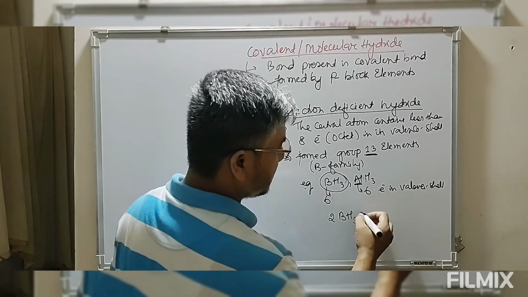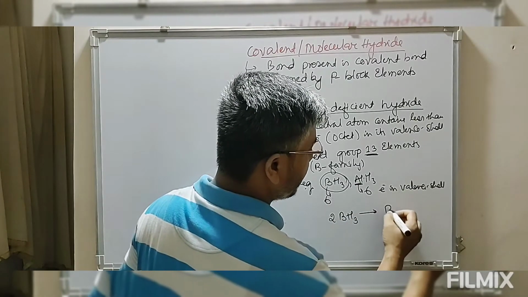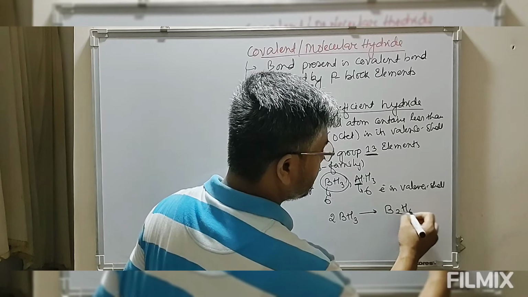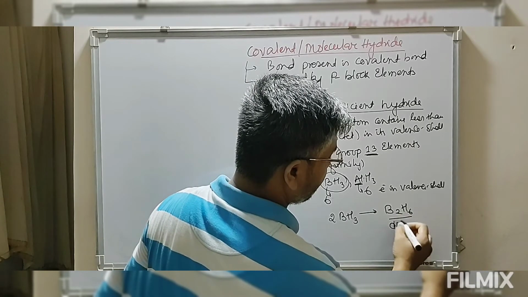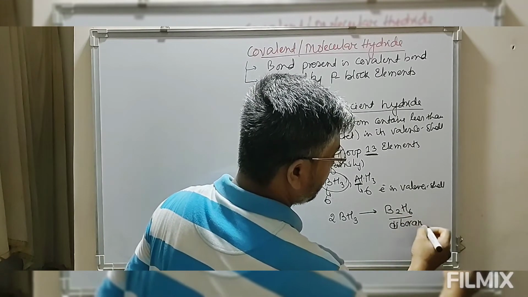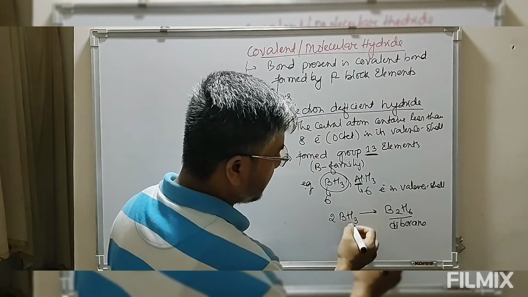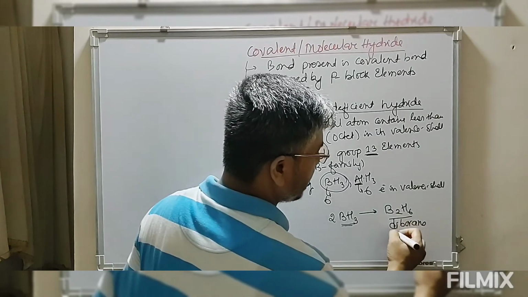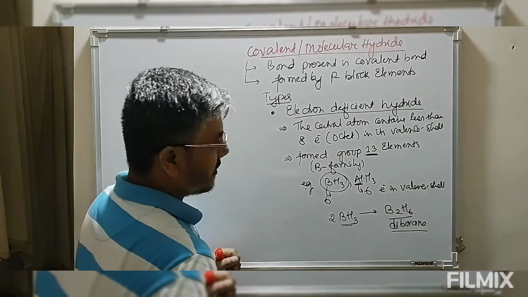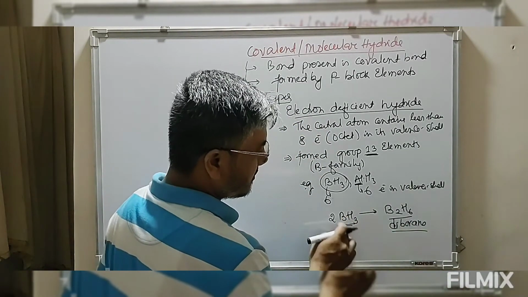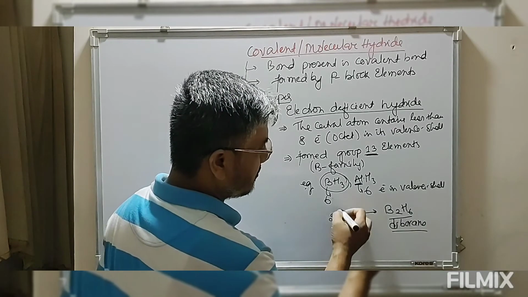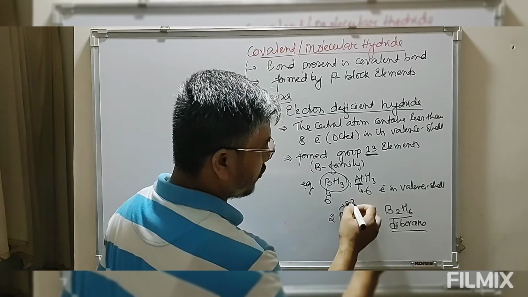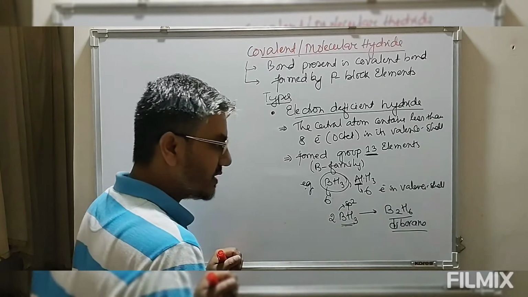Now this electron deficient BH3 combines with another molecule of BH3, which gives you a specific compound known as diborane, B2H6. Diborane means 2 BH3 units combine to give you a single molecule. Now in this BH3, boron forms 3 chemical bonds and undergoes sp2 hybridization, so we said this is planar.